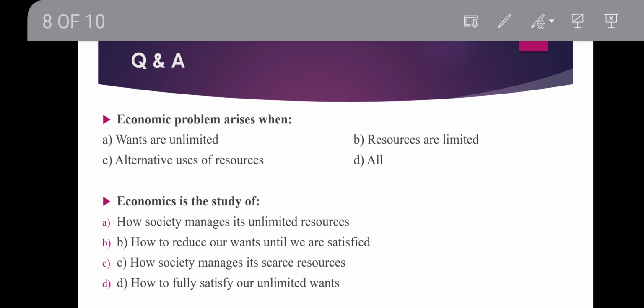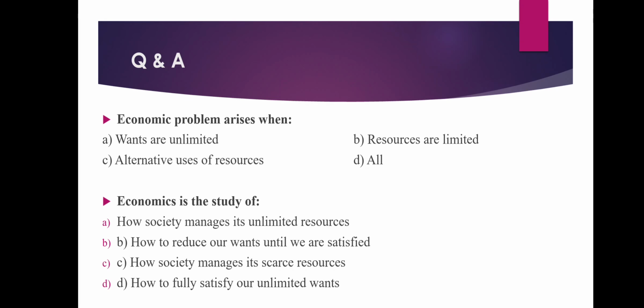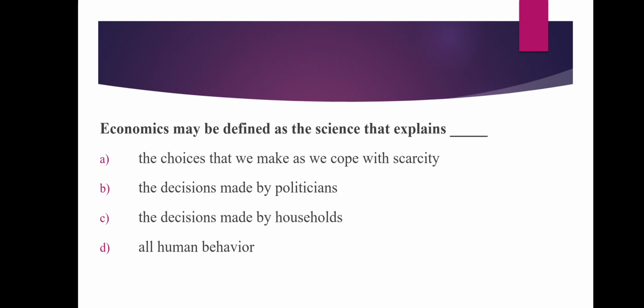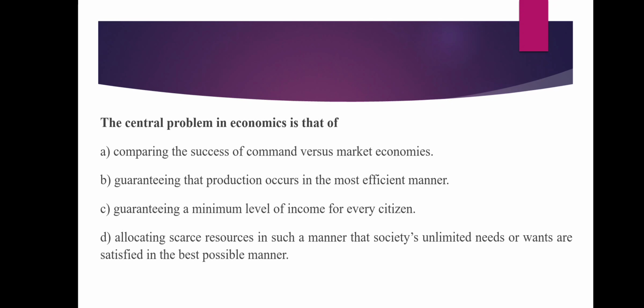Already we explained. Economics may be defined as a science that explains the choices that we make as we cope with scarcity. That's the answer, A. The central problem of economics is allocating scarce resources in such a manner that society's unlimited needs and wants are satisfied in the best possible manner. Net gains are the greatest.